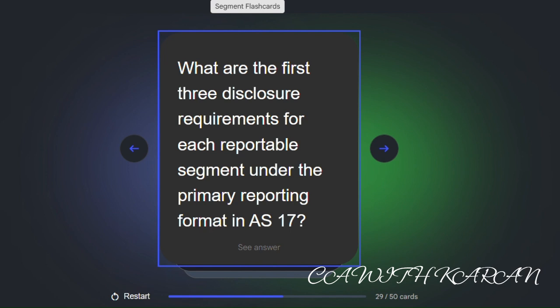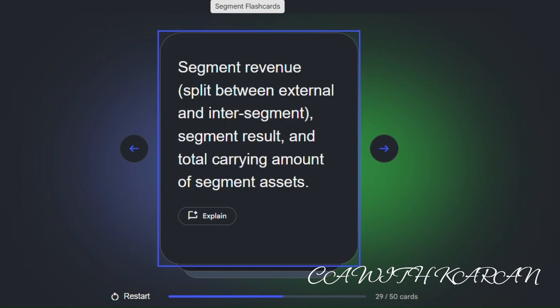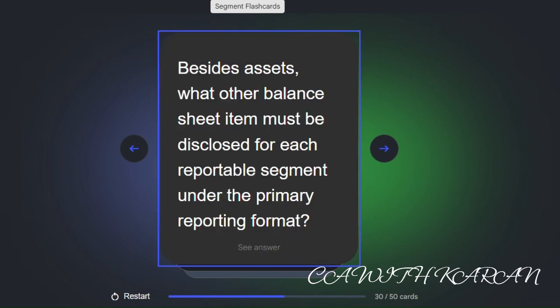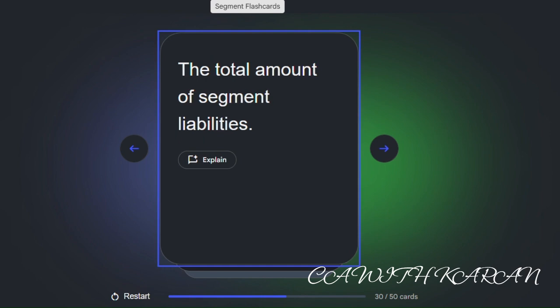What are the first three disclosure requirements for each reportable segment under the primary reporting format in AS 17? Segment revenue split between external and internal segments, segment results, and total carrying amount of segment assets. Besides assets, what other balance sheet items must be disclosed for each reportable segment under the primary reporting format? The total amount of segment liabilities.